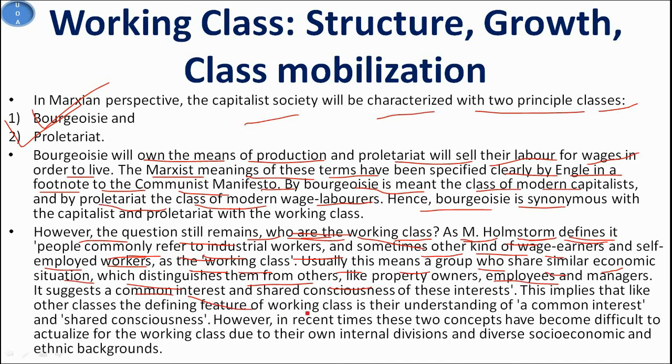It suggests a common interest and shared consciousness of these interests. This implies that, like other classes, the defining feature of the working class is their understanding of a common interest and shared consciousness. However, in recent times, these two concepts have become difficult to actualize for the working class due to their own internal divisions and diverse socio-economic and ethnic backgrounds.